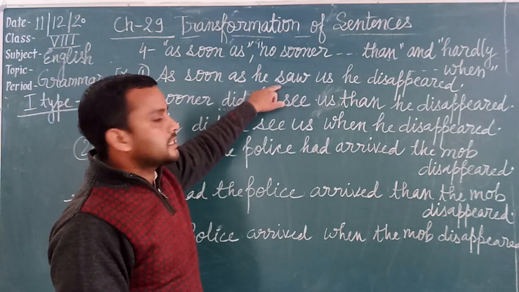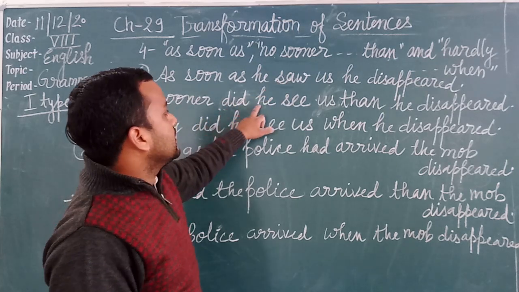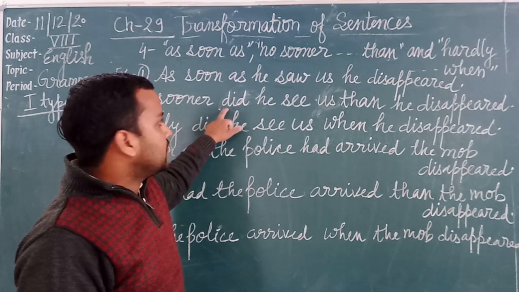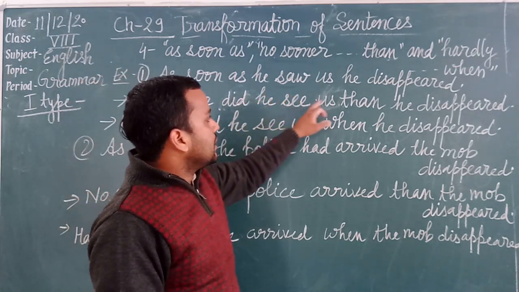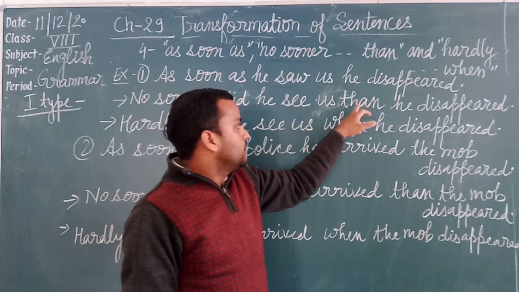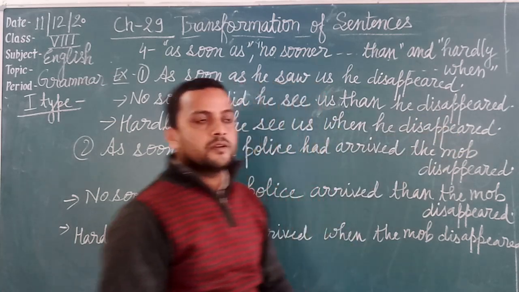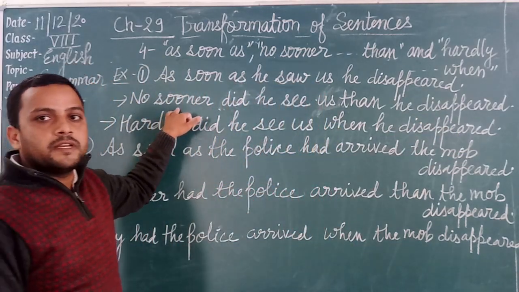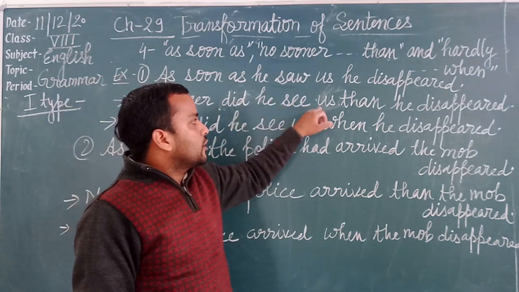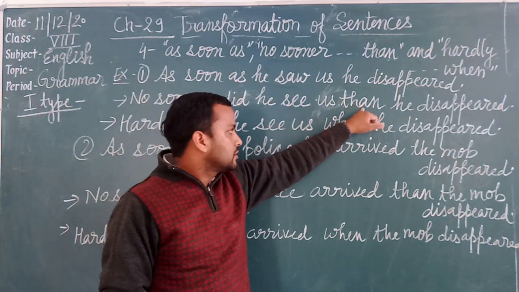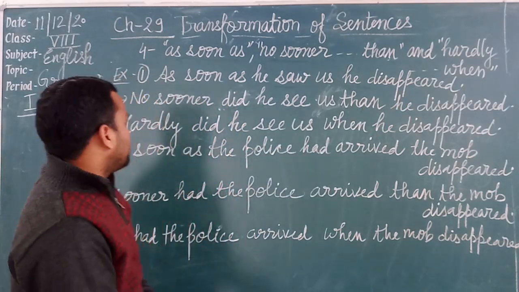It is in simple past, so here we will use did. No sooner did he. Now we have used did, then here we will use the first form of the verb. No sooner did he see us. After that we will use than, and after that the second part, he disappeared. No sooner, after no sooner we will use the helping verb, then subject, then verb, then object, and after that we will use than, and then the remaining part, he disappeared.